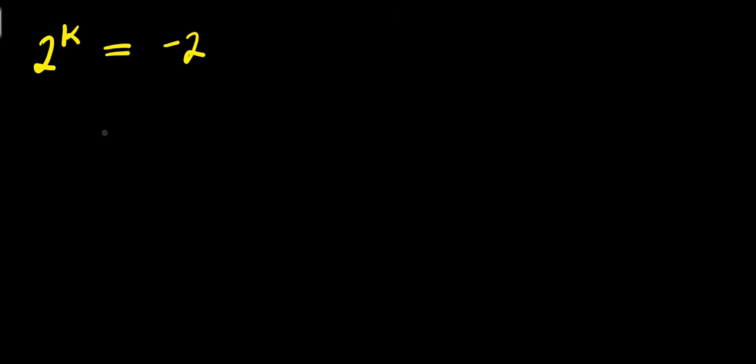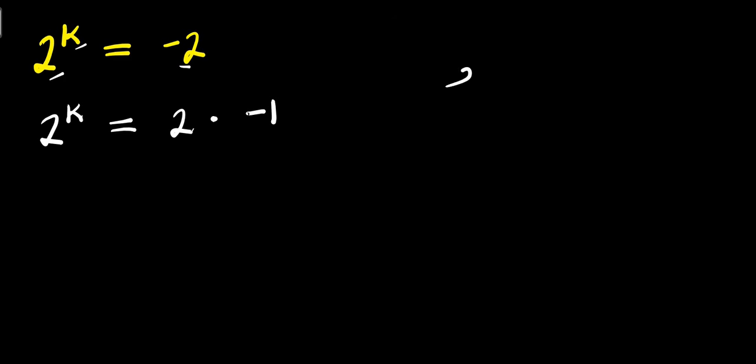Hello, how do you solve this exponential problem? This is 2 to the power of k equals -2. Solving for the value of k that satisfies this equation. So I can have 2 to the power of k, and this equal here is -2. I can have it as 2 times -1.